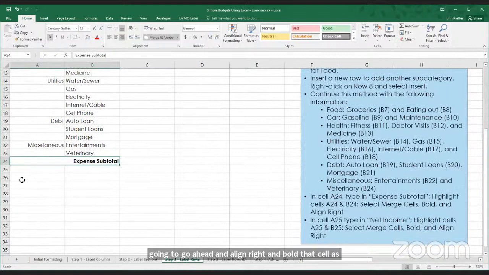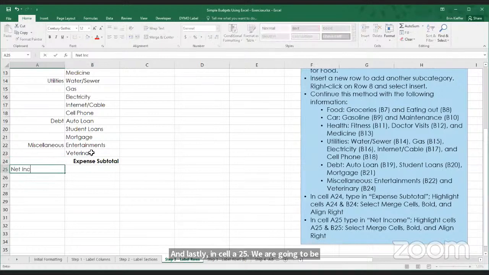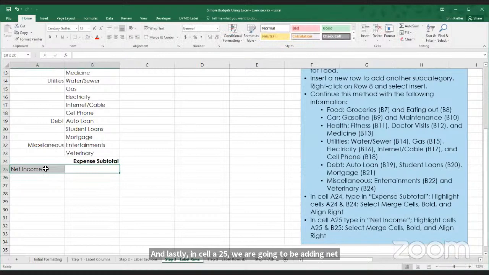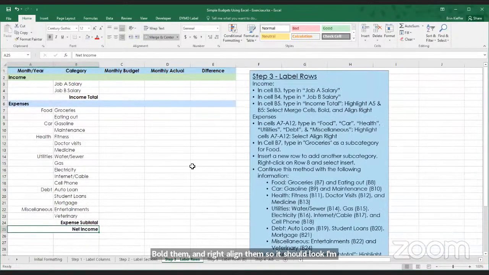And lastly, in cell A25, we are going to be adding net income. And once again, we're going to merge these two cells, bold them, and right align them. So I'm going to zoom out just a little bit so we can see the whole thing here. It should look something like this.